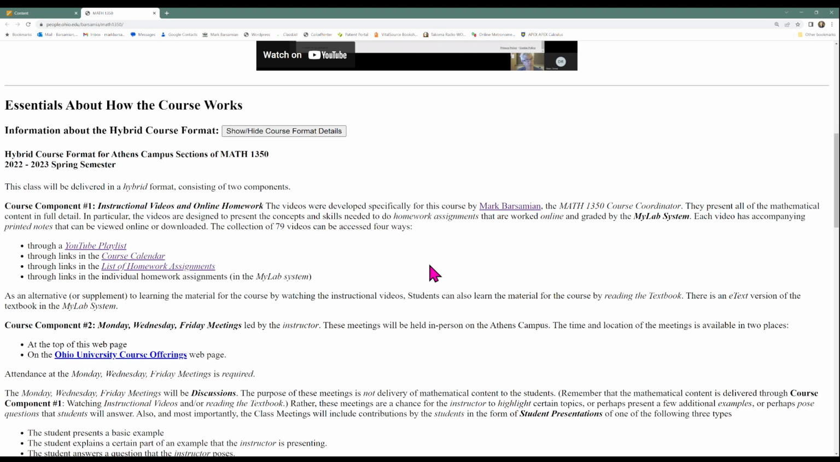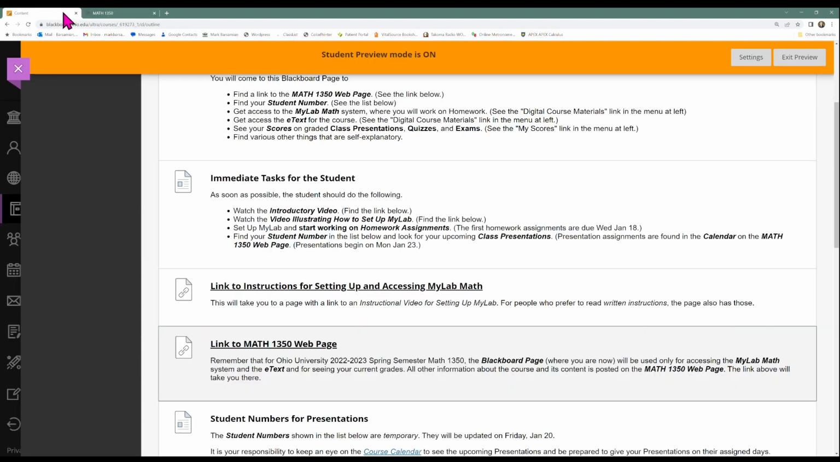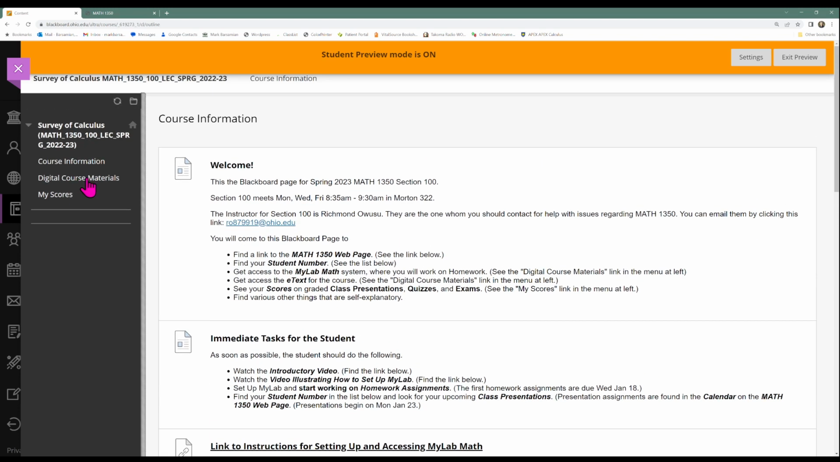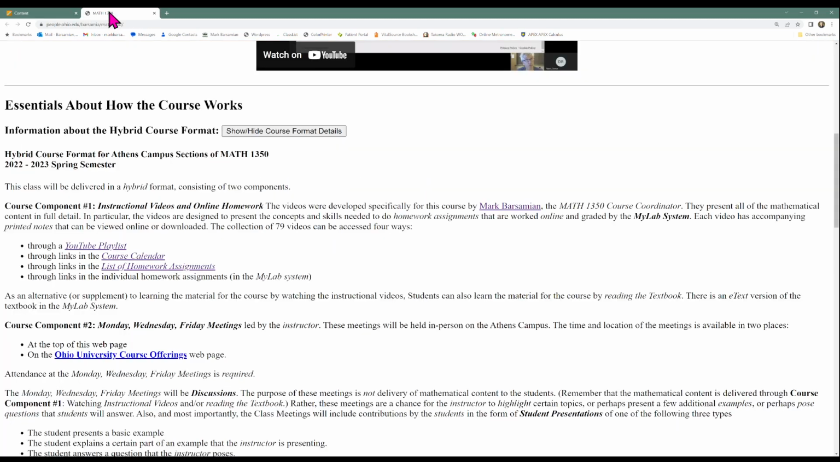Now, we do have a textbook. There is an online version of the textbook. I mentioned that in the Blackboard page. You can come to this page to get access to the e-text. That's by clicking this digital course materials link. But a lot of students study simply by watching the instructional videos that accompany the online homework. Now, you can get to those videos a number of ways. There's a list of 4 ways you can get to those videos.